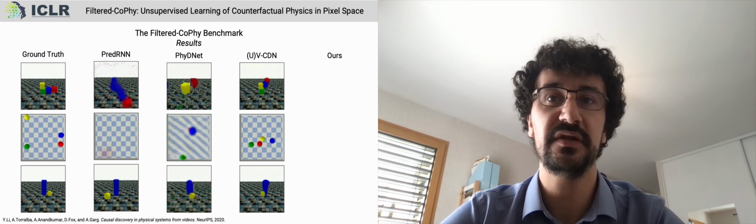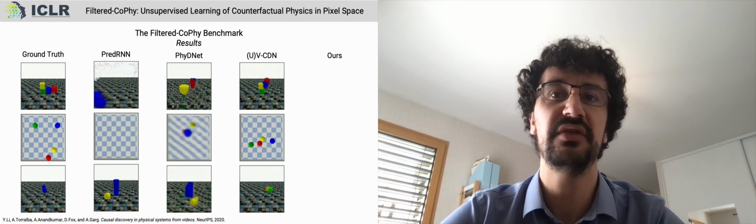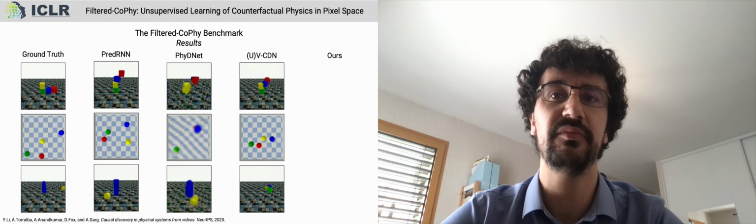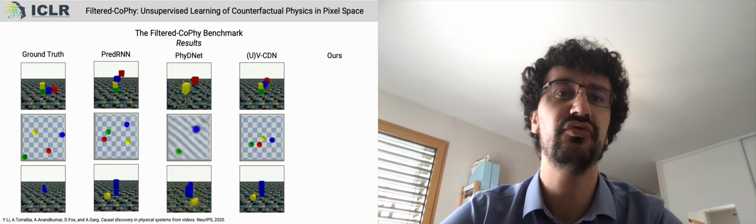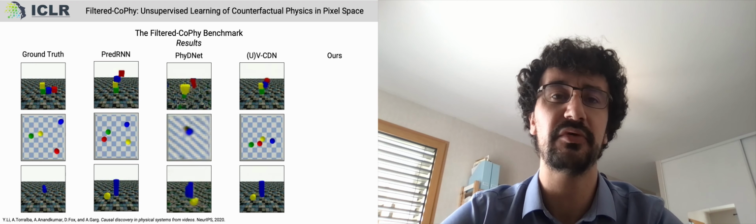VCDN is certainly the closest baseline to our work. It uses a transporter for the representation of key points and a graph network for the estimation of confounders and dynamic prediction. The reconstruction is better than in the two previous baselines, but remains very approximate.